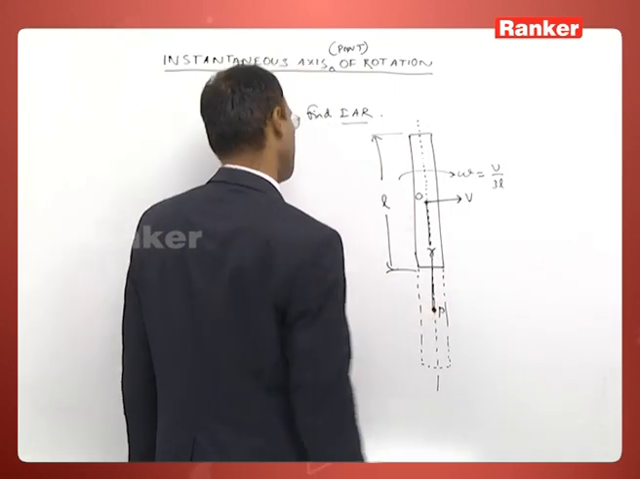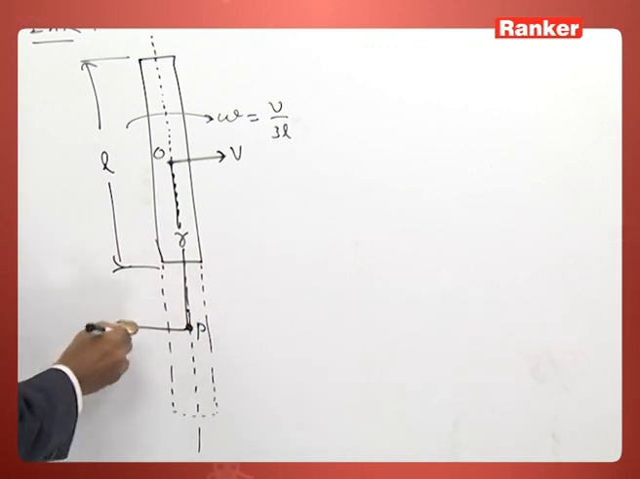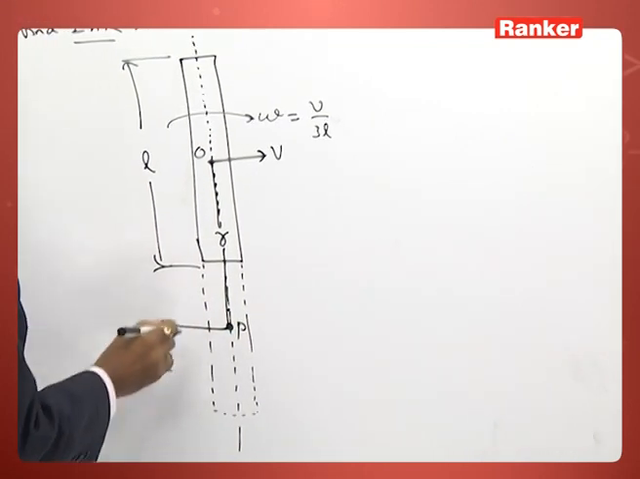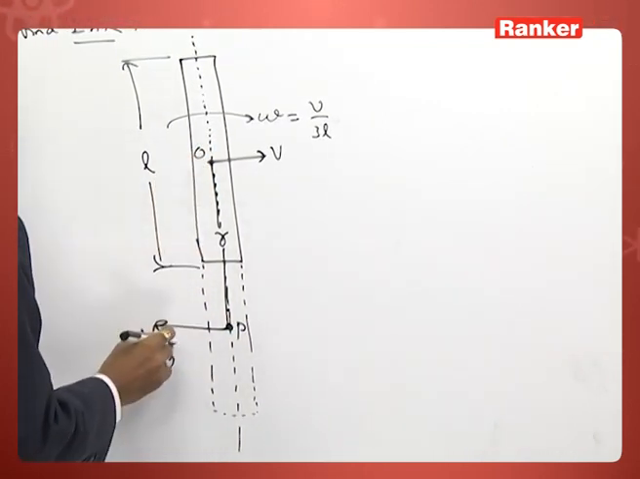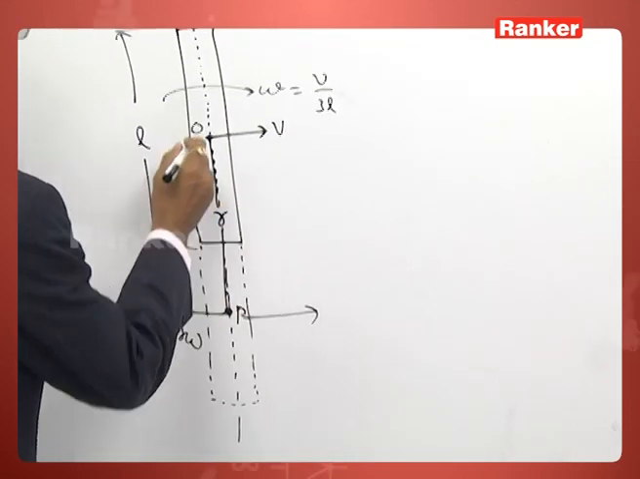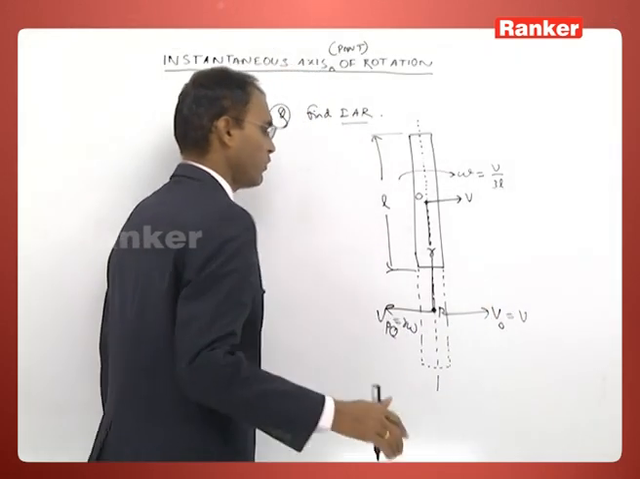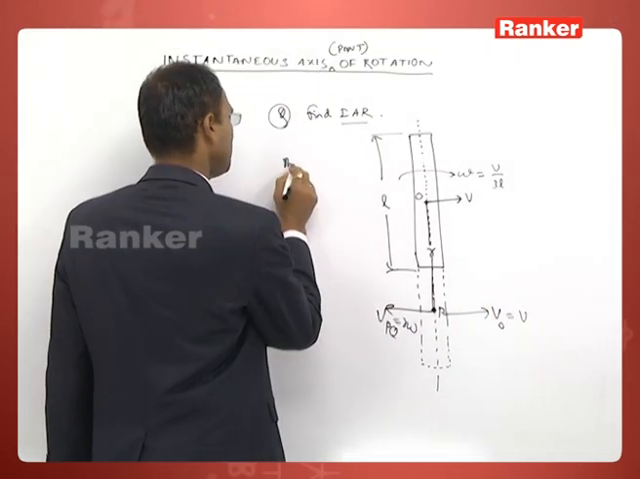This point P moves with the velocity Vpo with respect to O, equal to r into omega, and bring the velocity of the point O, that's equal to V i cap.